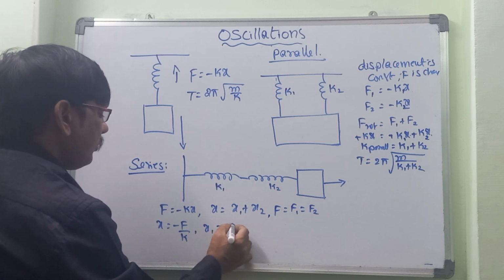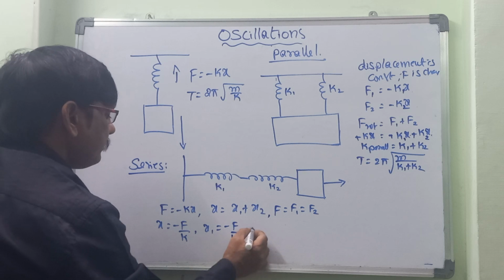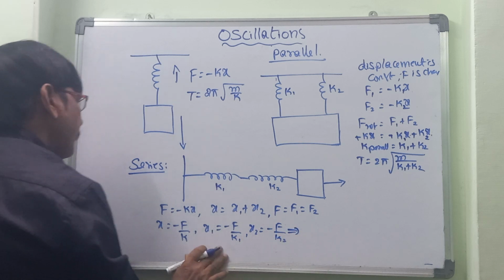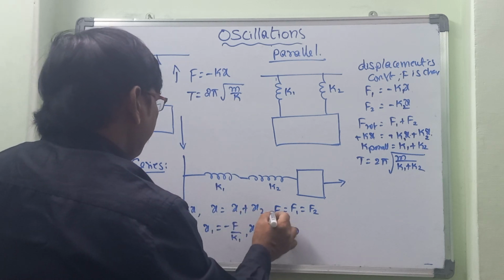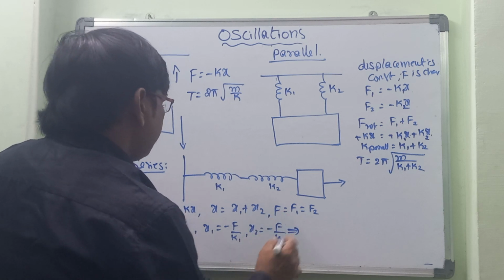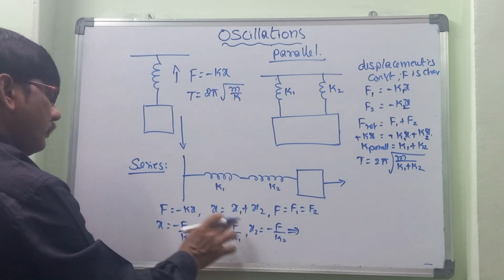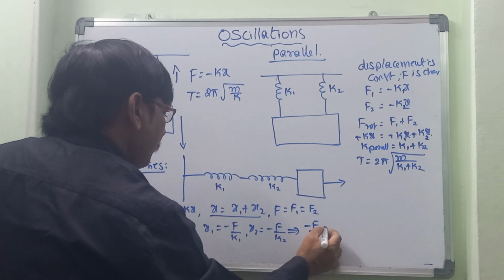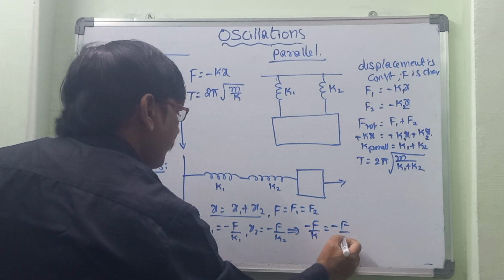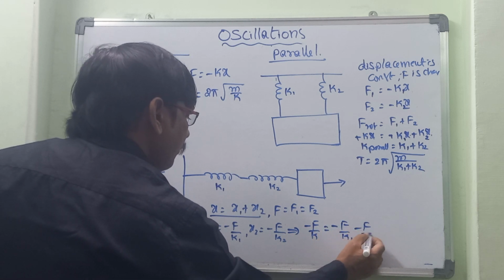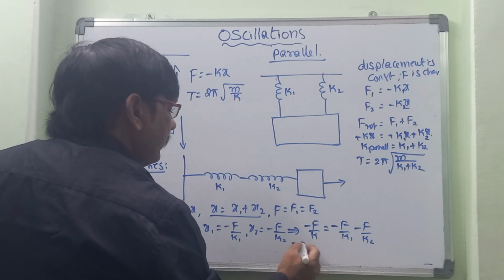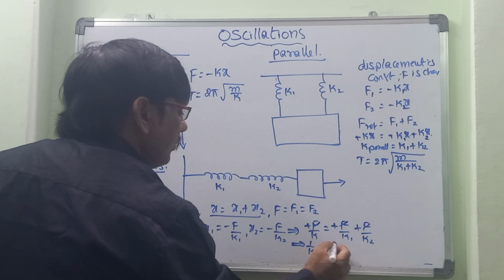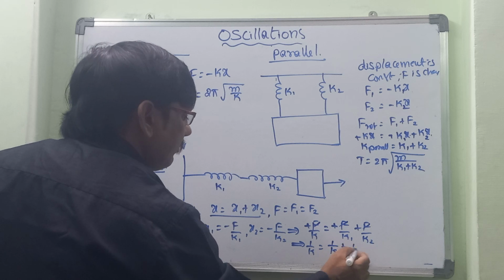Then x1 is equal to minus f by k1, x2 is equal to minus f by k2. Then what will you get now? x is equal to minus f by k. Minus f by k is equal to minus f by k1 minus f by k2. What will you get? The minus gets cancelled and f also gets cancelled. 1 by k is equal to 1 by k1 plus 1 by k2.